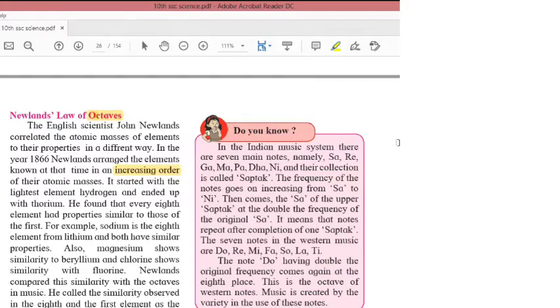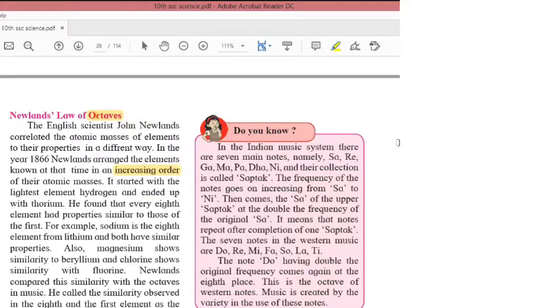He observed that the properties of the first and eighth element were similar.